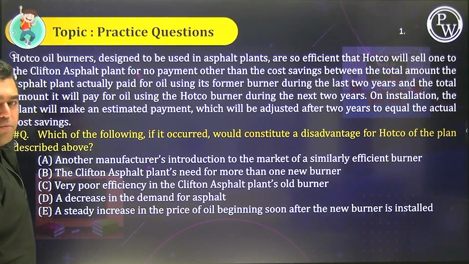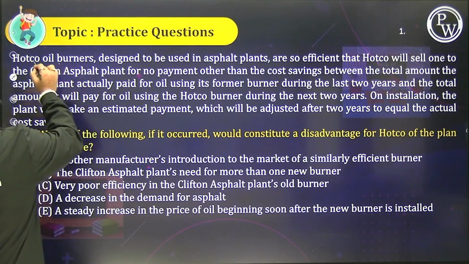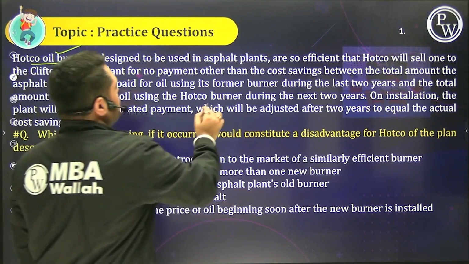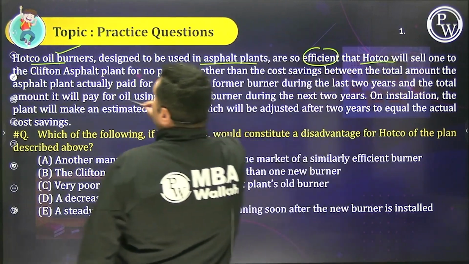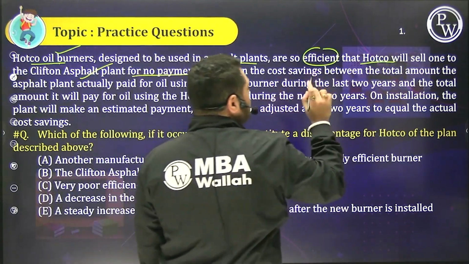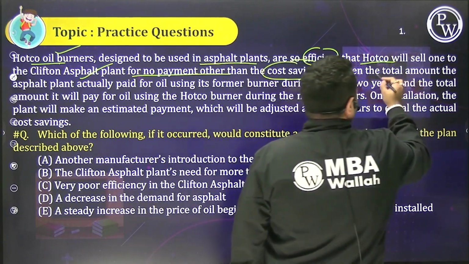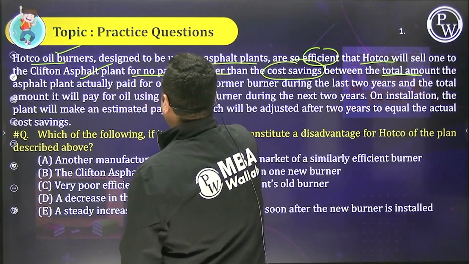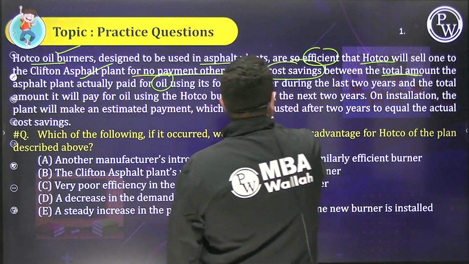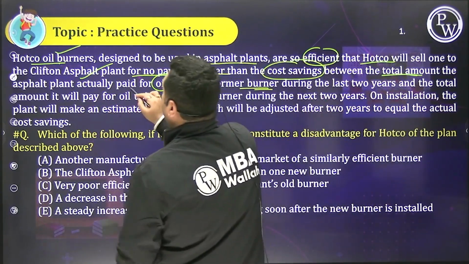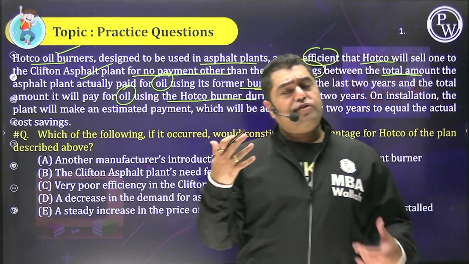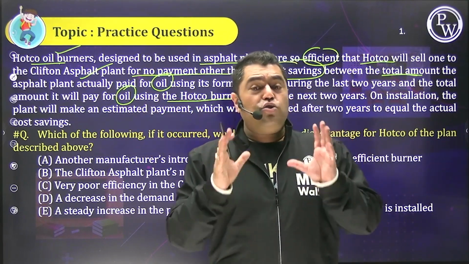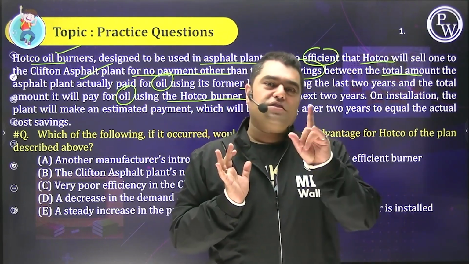Chaliye, people, by now I hope you've read it, solved it. Now let's get together. Aa jaiye. So people, they are basically saying that there is a company selling oil burners which are used in asphalt plants. They are so good that the company will sell them for no payment other than the cost savings between the total amount the plant actually paid for oil using its former burner during the last 2 years and the total amount it will pay for oil using the Hotco burner. Theek hai? Matlab, there is no payment for the burner at all. It is just to do with the oil consumption. That's what you have to understand.